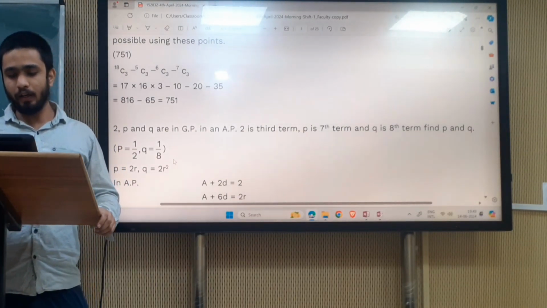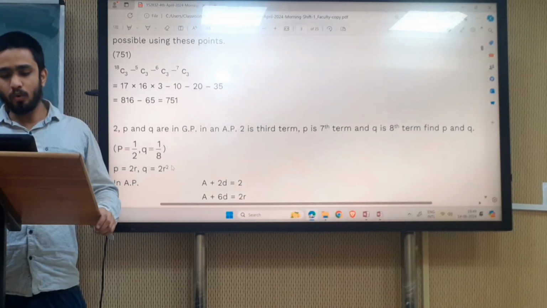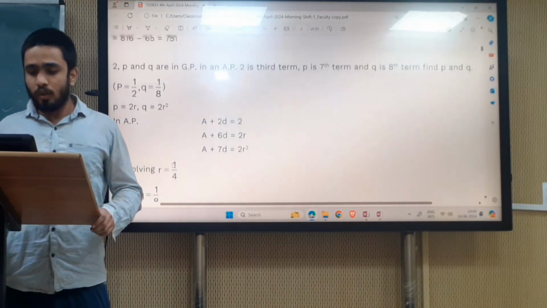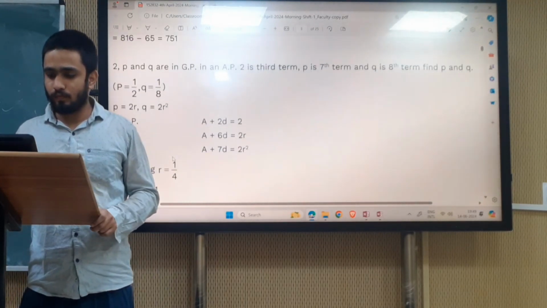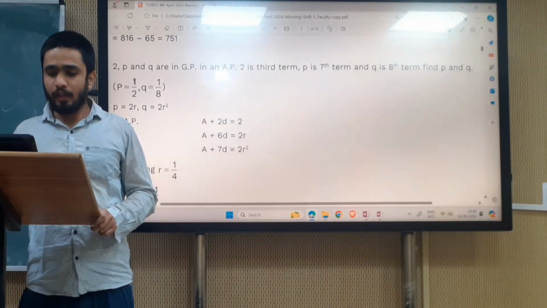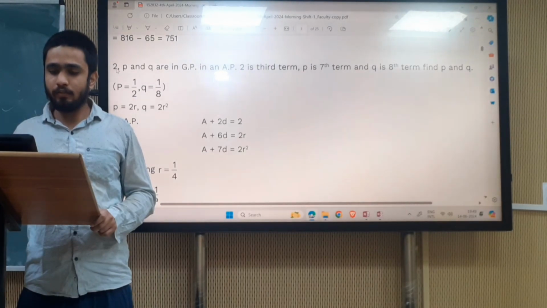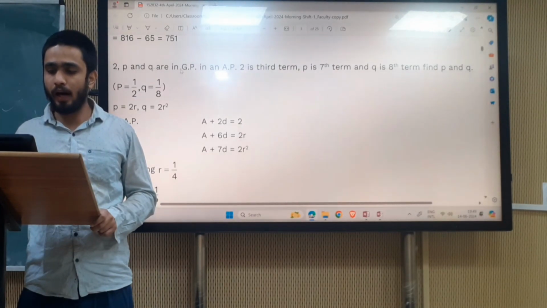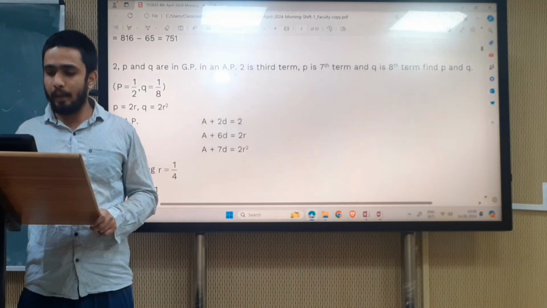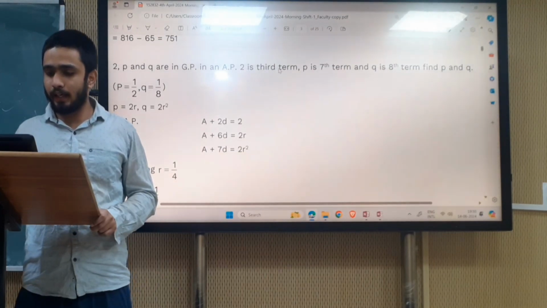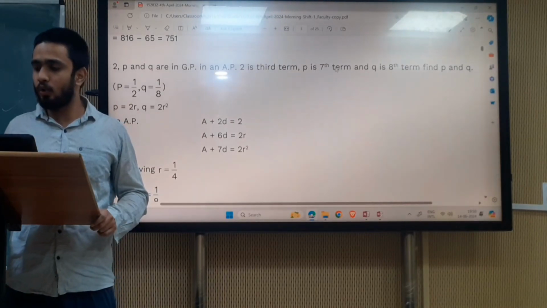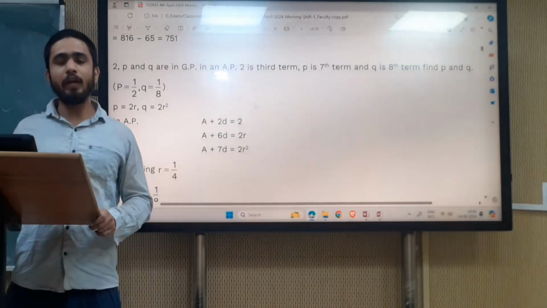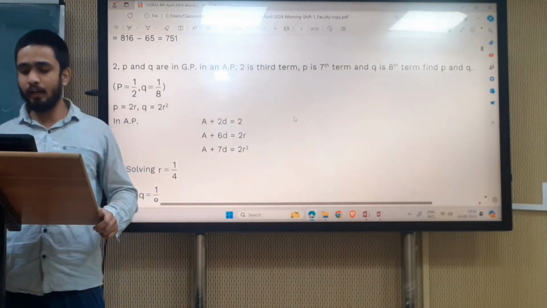So we have to find what p and q are. Let's see how to solve this question. The question is: 2, p and q are in GP in an AP. 2 is the third term, p is the 7th term and q is the 8th term. We have to find p and q.